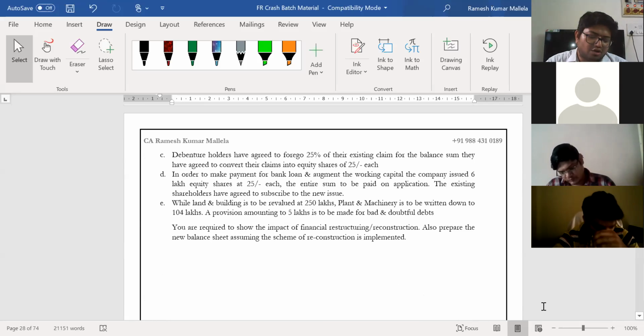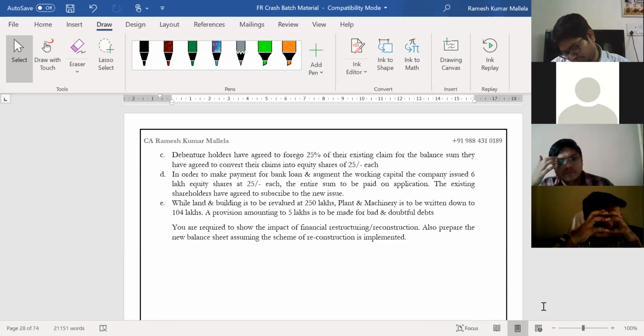Debenture holders have agreed to forego 25% of their existing claim. For the balance sum, they have agreed to convert their claim into equity shares of 25 each. In order to make payment for bank loans and augment the working capital, the company issued equity shares at 25 each. The entire sum to be paid on application.